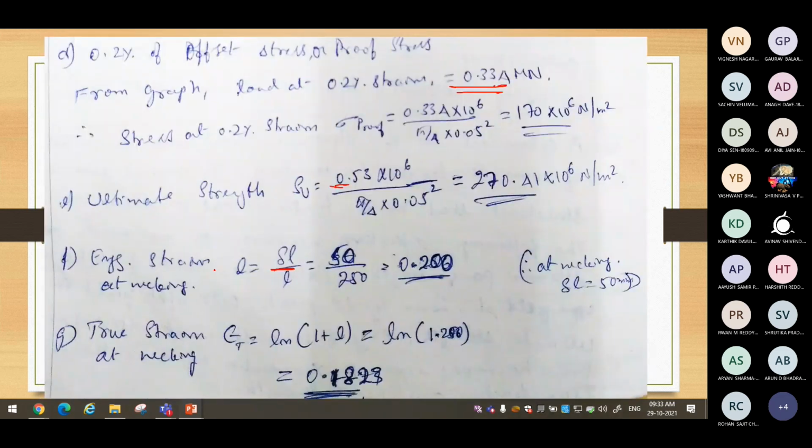So determine the engineering strain at necking and the true strain at necking. This equation I have shown at the beginning. I have given you homework also to obtain this particular expression. It is very basic from the strength of material. The same derivation is also there in the Bannantine book. You can refer either to the Bannantine book or any basic engineering mechanics or mechanics of materials book to obtain the relationship between engineering strain and true strain. Use the equation to determine the true strain at necking.